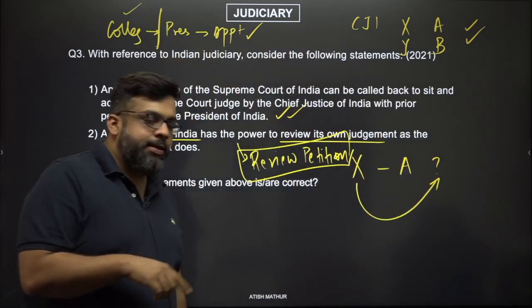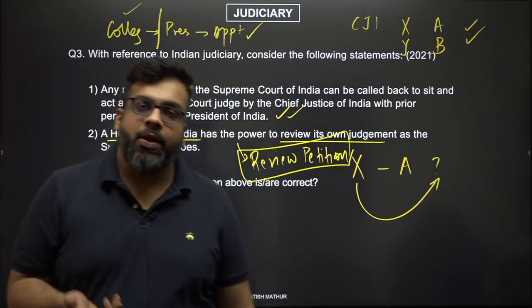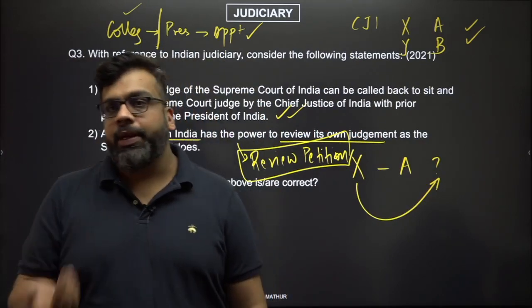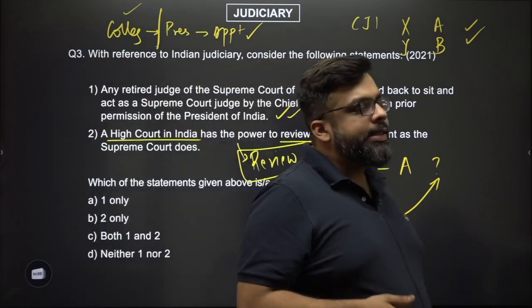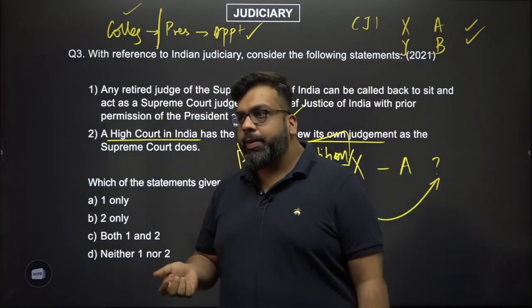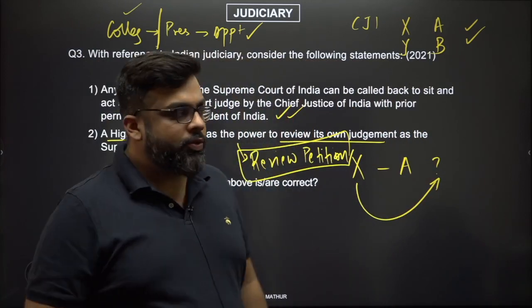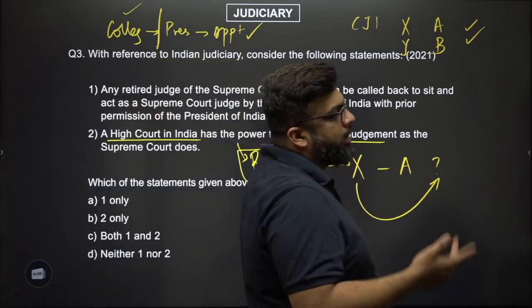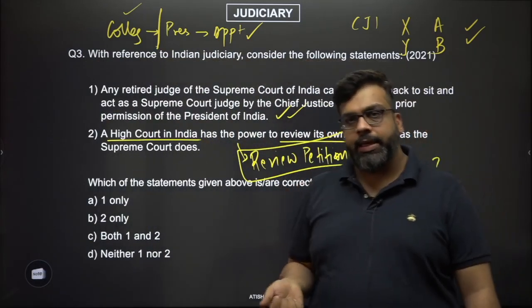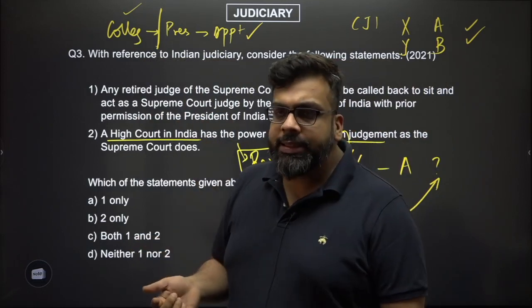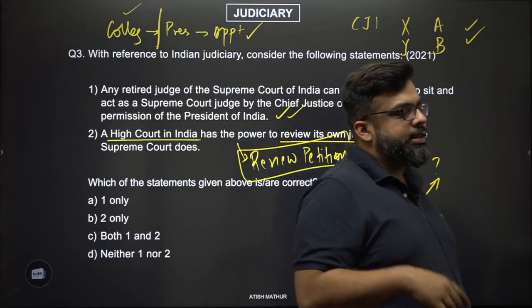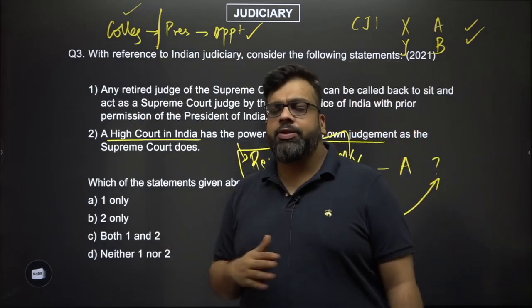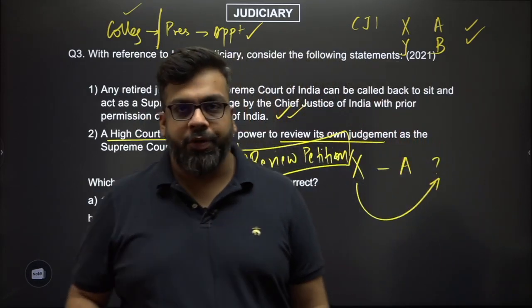To that extent, review petitions cannot be filed in the High Court, they can only and only be filed in the Supreme Court. From a procedural standpoint, it's in the Supreme Court rules versus the High Court rules. The Supreme Court has 2 layers of review, the High Court only has 1 layer of other judgments, and at the same time you require a certification of the senior advocate, but this is all in the Supreme Court rules, they're too technical for you to know.